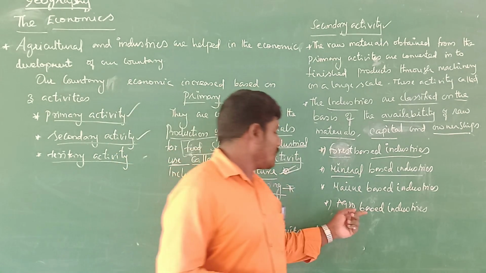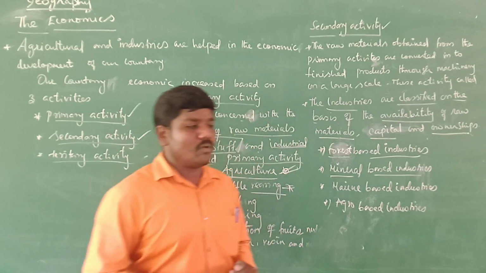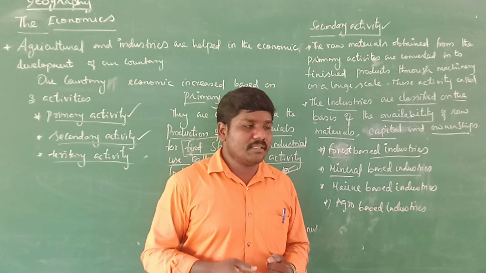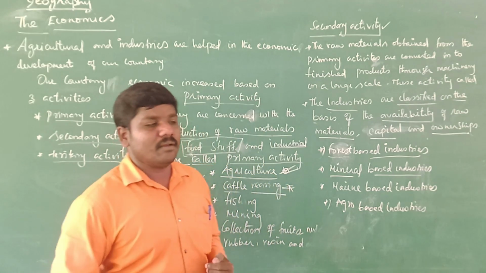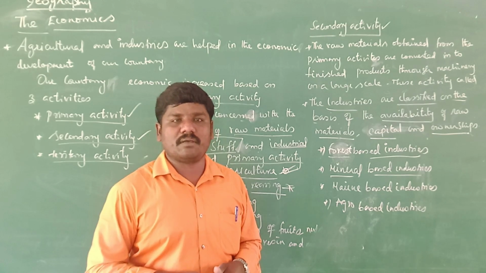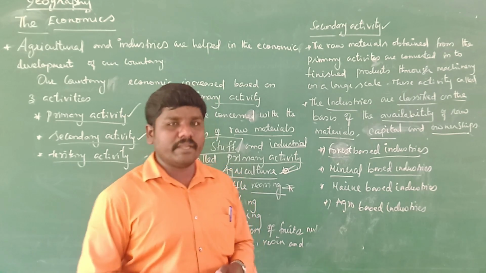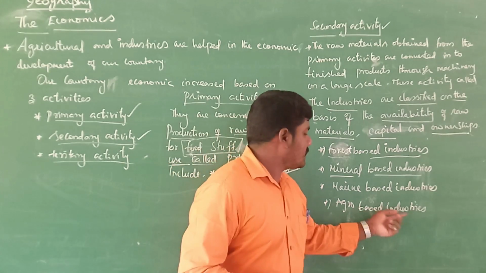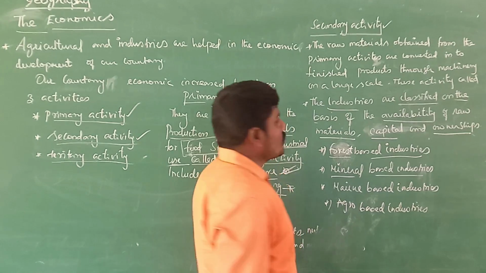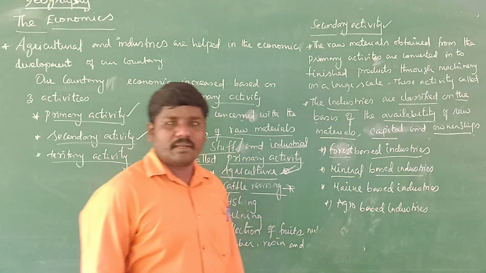Next one, agro based industries. These include cotton textiles, sugar mills, and food processing industries. They are included in the agro-based industries. So these are secondary activities to increase the economy in our country.